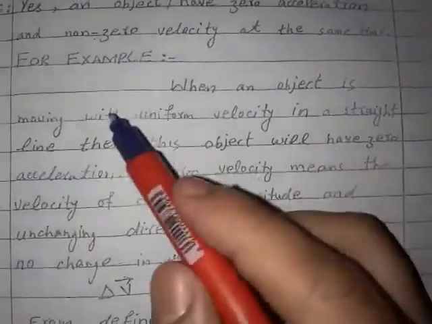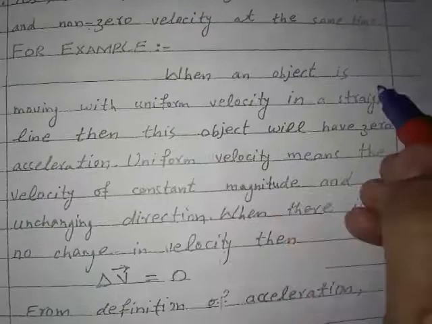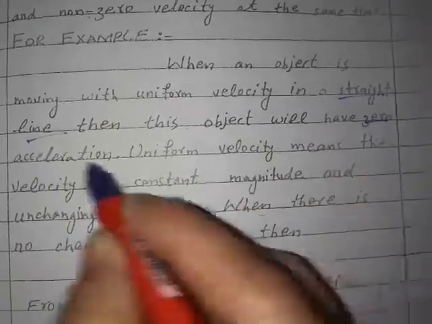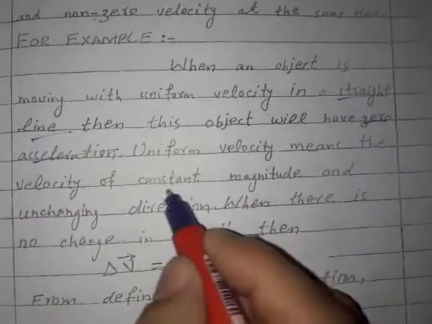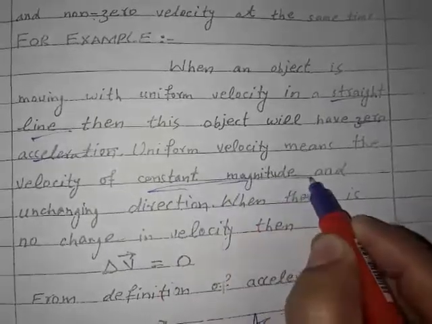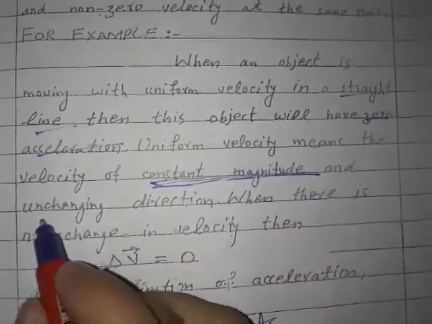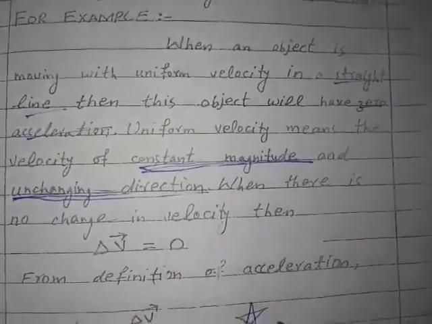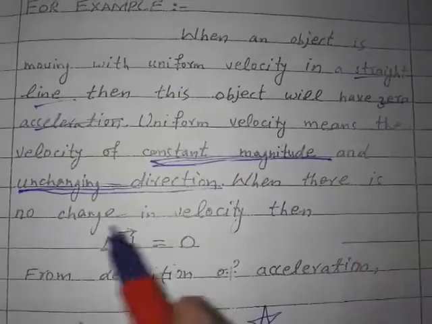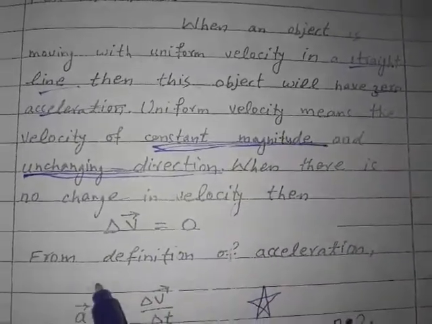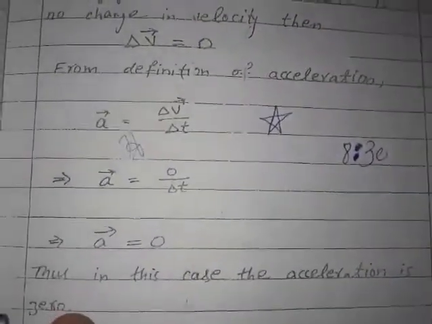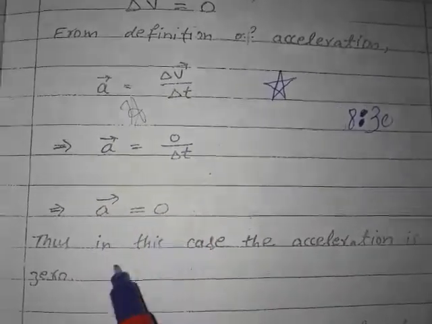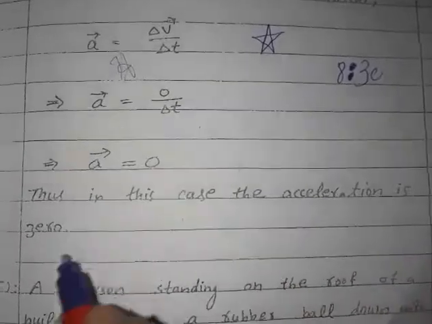For example, when an object is moving with uniform velocity in a straight line, then the object will have zero acceleration. Uniform velocity means the velocity has constant magnitude and unchanging direction. Kindly write down these underlined words with the help of the black marker. When there is no change in velocity, then del v is equal to 0. From the definition of acceleration, a is equal to del v divided by del t. When del v is 0, then a is equal to 0 over del t, so a is also 0. In this case, acceleration is 0.